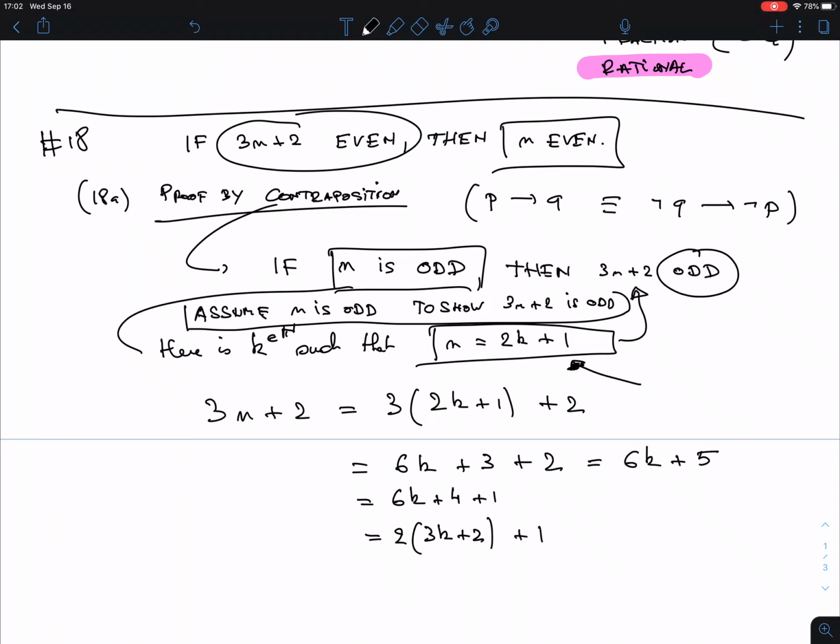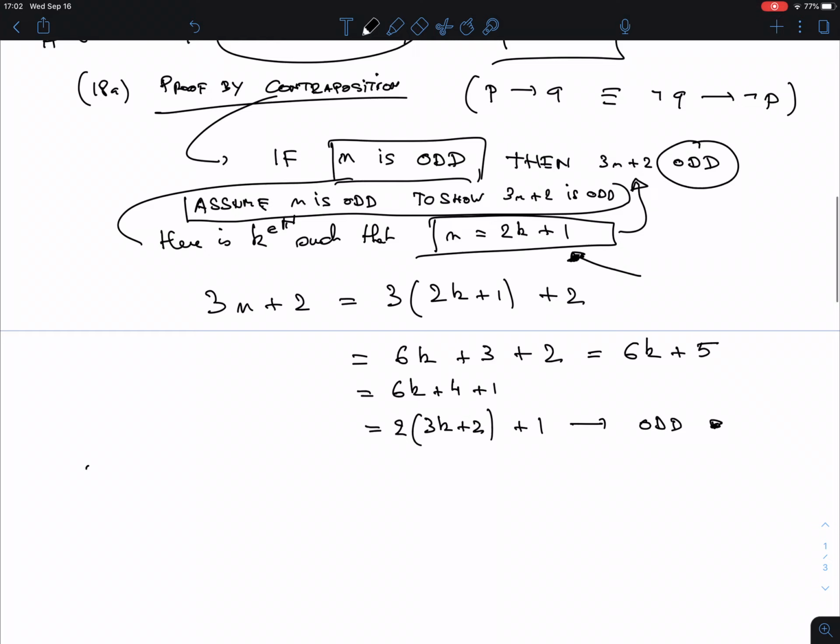So first, why do I split off the 1? Because I need an odd number. And then I verify that what is left is something where I can factor out the 2. And this tells me that it is odd. And I'm done. So this is a proof by contraposition. What is a proof by contraposition? You take your original implication, you take its contrapositive, and then you apply a direct proof.